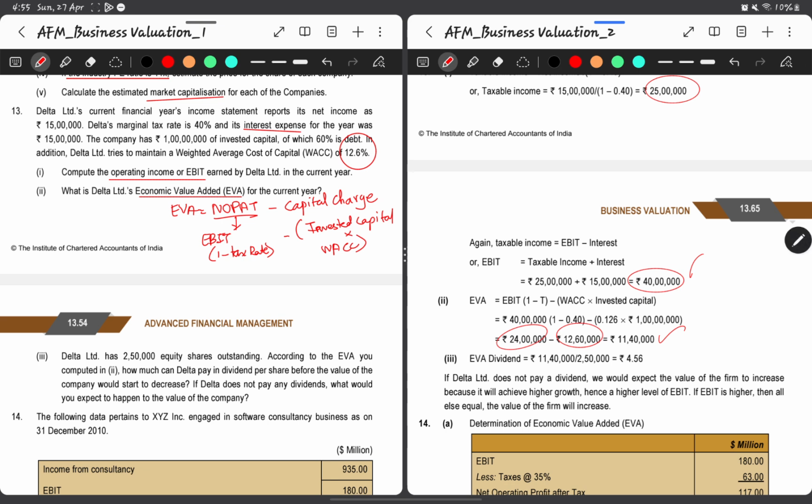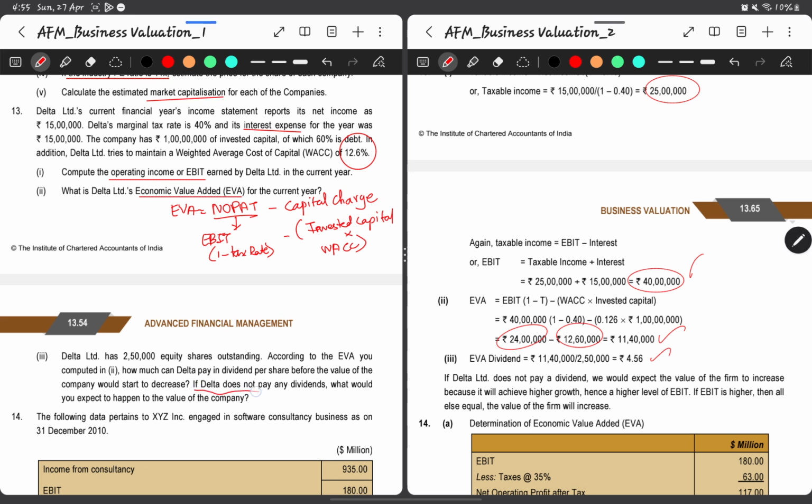They've given the number of equity shares and dividend, whatever the economic value that can be distributed as dividend. So they have clearly told, according to the EVA calculated in the second point, how much Delta can pay in dividend per share before the value of the company would start to decrease. So as of now, the company's economic value is 11,40,000. Dividing it by the number of shares outstanding, 2,50,000, will give us 4.56. That is the value per share. So that can be distributed as dividend.